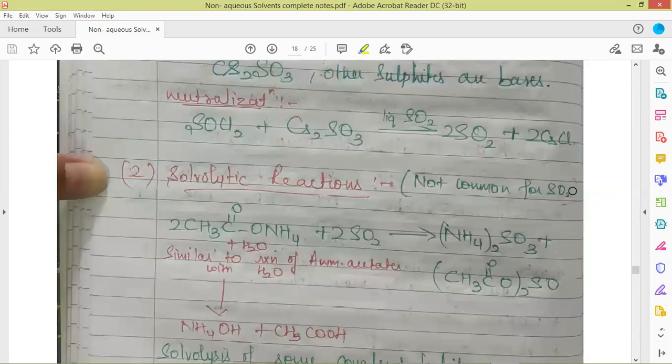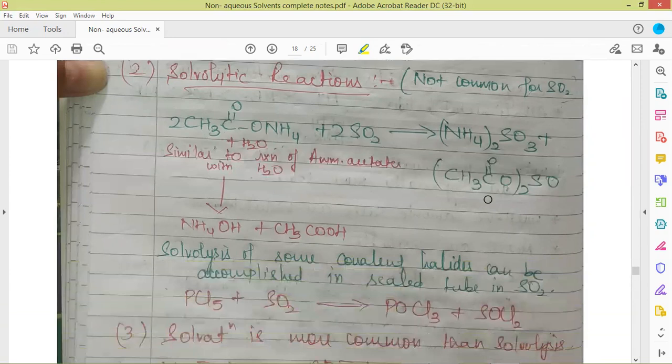Solvolytic reactions are generally not very common for sulfur dioxide. Here is one example. Here we have taken this compound. This reaction is very similar to how ammonium acetate behaves in water. Here is the reaction of ammonium acetate, how it will behave in sulfur dioxide. So we can get an idea about the products.